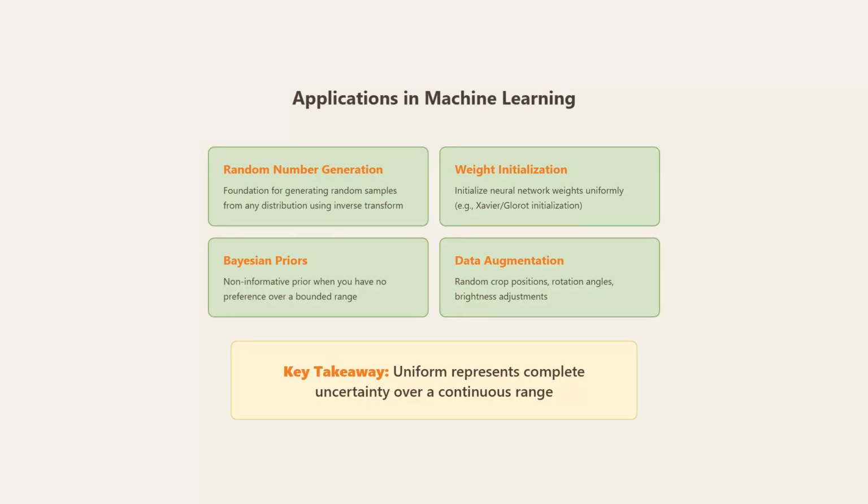In machine learning, continuous uniform is fundamental. It's the basis for random number generation using inverse transform sampling. Neural networks use uniform initialization for weights, like Xavier or Glorot initialization. Bayesian inference uses it as a non-informative prior. And data augmentation randomly selects crop positions, rotation angles, and brightness adjustments. The key takeaway: uniform represents complete uncertainty over a continuous range.